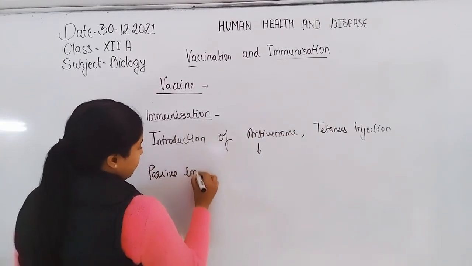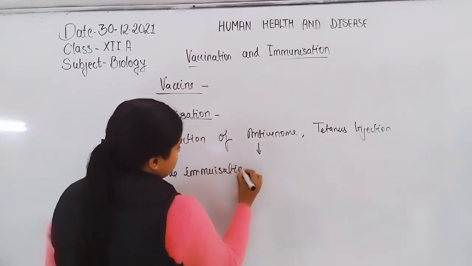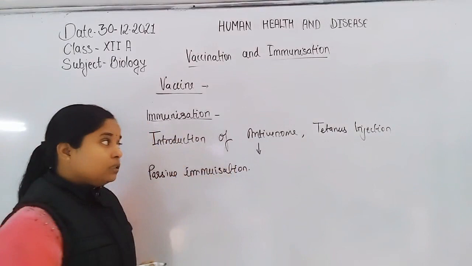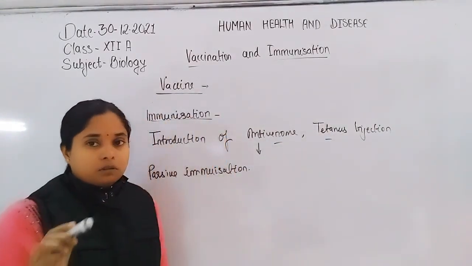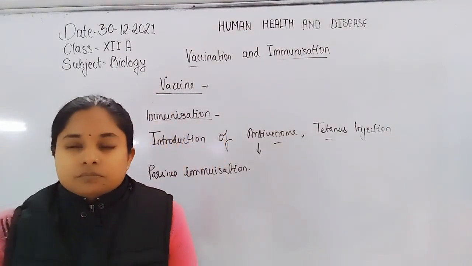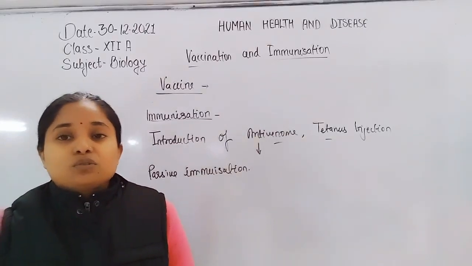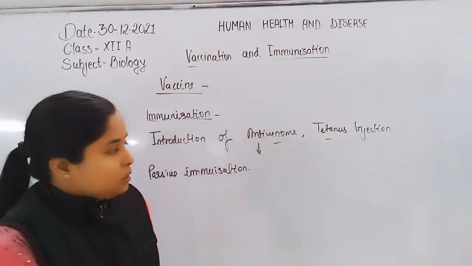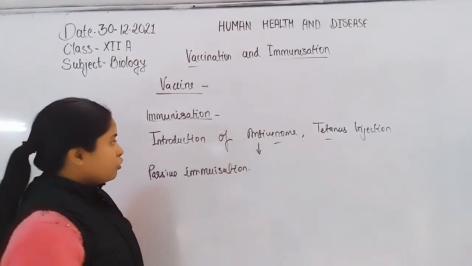Passive immunization, where the person gets immunized against a particular toxin, produced by a snake or produced by the tetanus bacteria. So these are some examples of immunization.